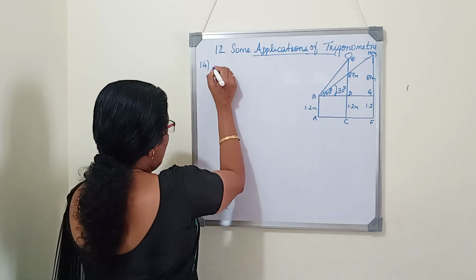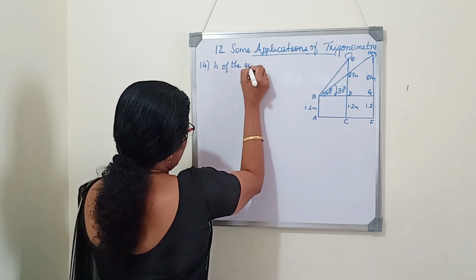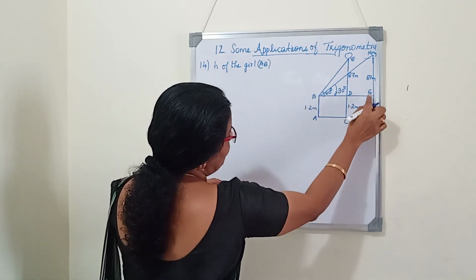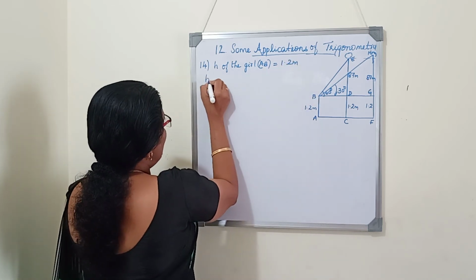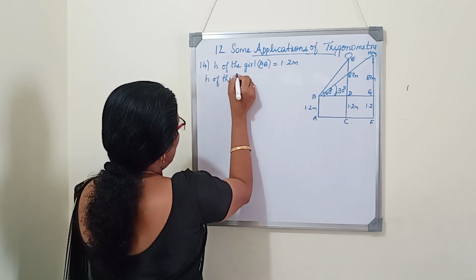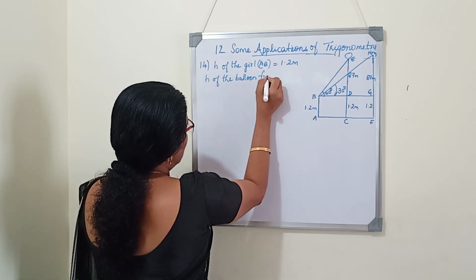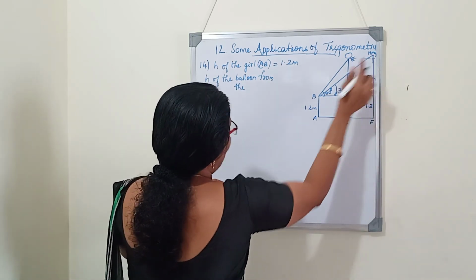So first we will write the height of the girl. Height of the girl equals AB, CD and FG. All are the height of the girl, 1.2 meters. Height of the balloon from the ground is CE or FH.